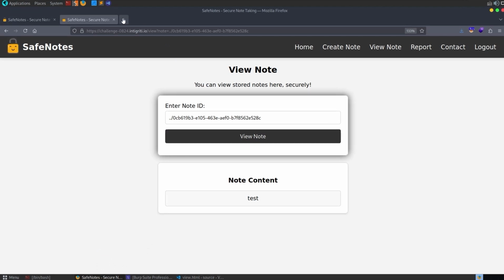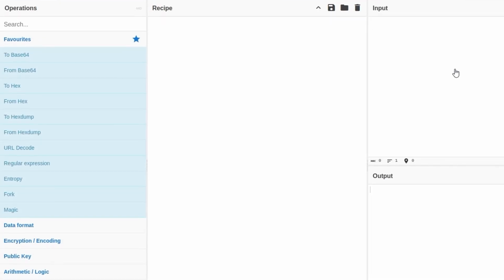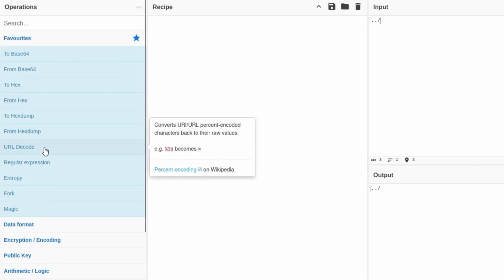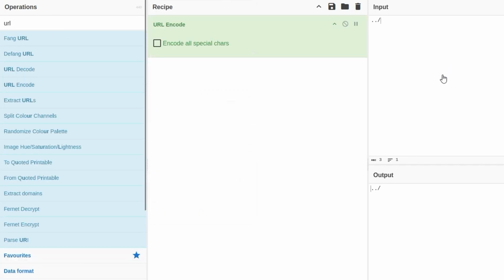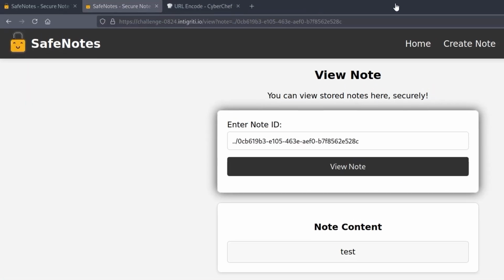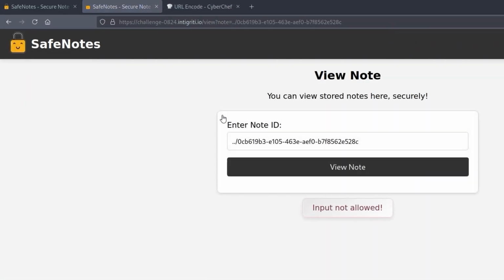So why don't we just go and URL encode? We could use Burp Suite Decoder, or we could go to CyberChef. All right, and if we go in here, we do a URL, okay, it's not even there. Where is it? URL encode, and encode all special characters. We'll take a copy of it. We'll go back here and let's put this in, and we'll see that it's not allowed.